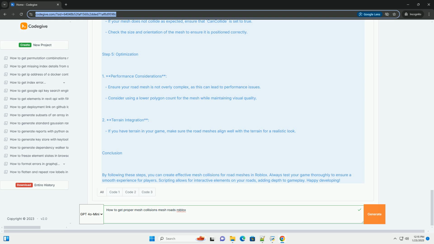By following these steps, you can create effective mesh collisions for road meshes in Roblox. Always test your game thoroughly to ensure a smooth experience for players. Scripting allows for interactive elements on your roads, adding depth to gameplay. Happy developing!